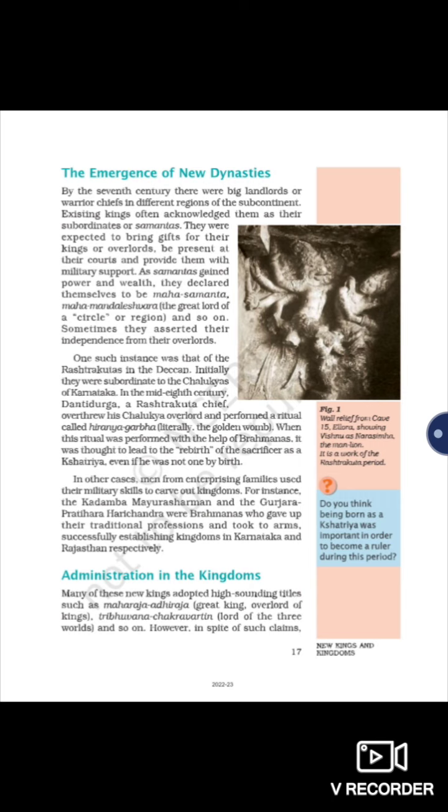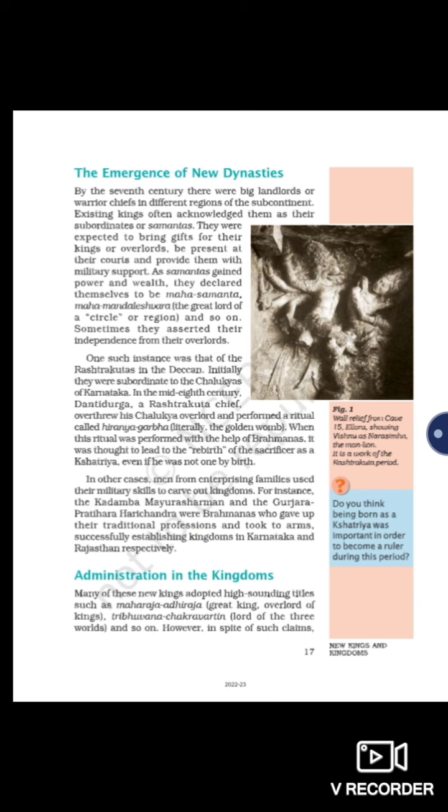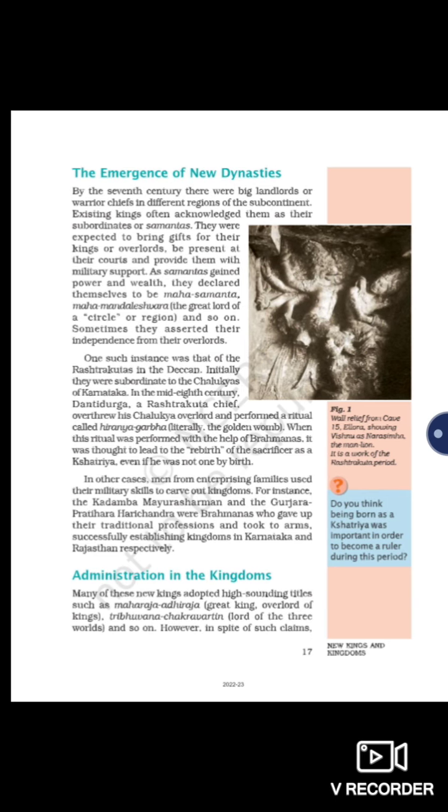This was the main concept for Danti Durga: he could become a Kshatriya and fight against the Chalukyas, even though he was not one by birth. When he was born, he was not a Kshatriya, but he could change from any category to Kshatriya. In other cases, men from enterprising families used their military skills to carve out kingdoms.